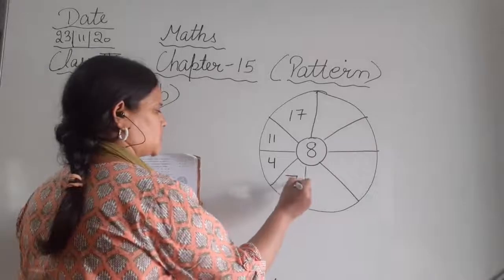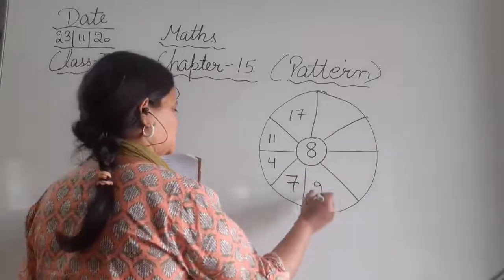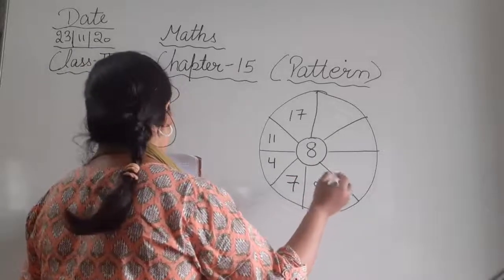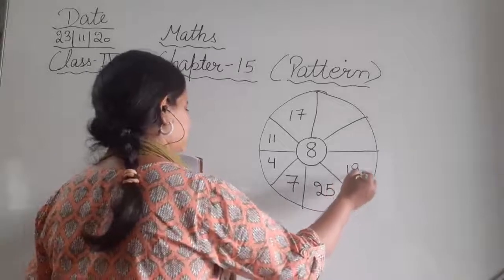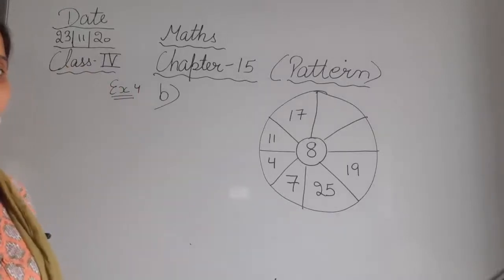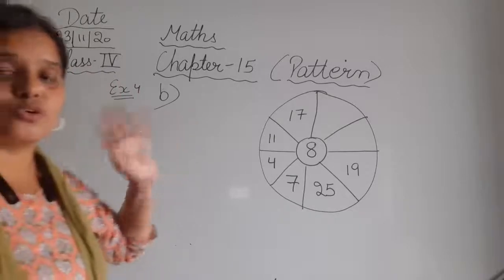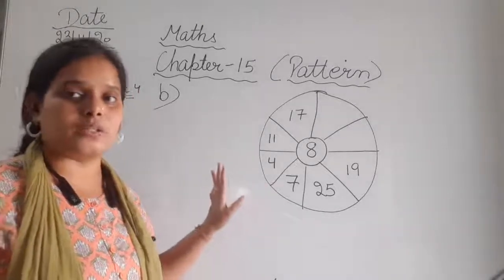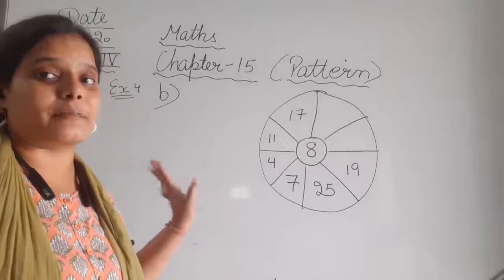Here it is 7 and it is 25 and it's 19. So this is a pattern that you can see in your book, the B part of example number 4. And you have to do the examples as well in your notebook.